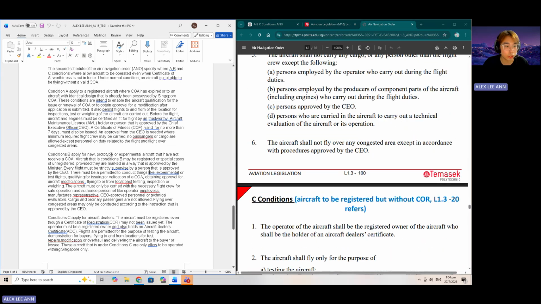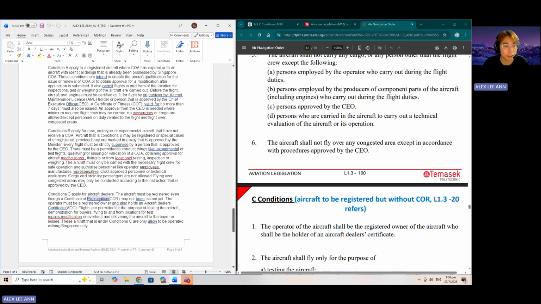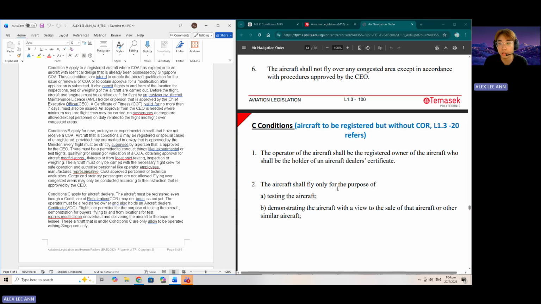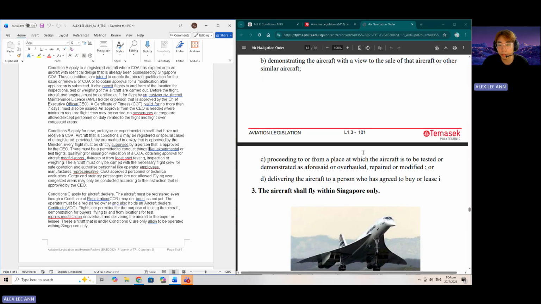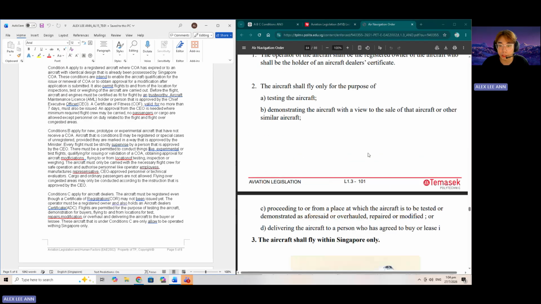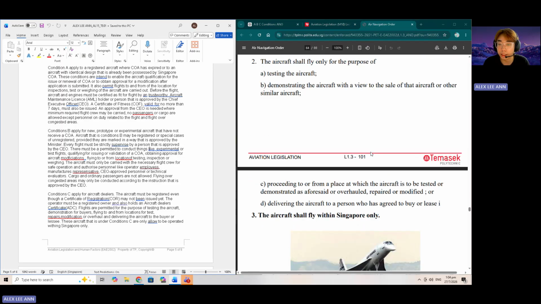Then we go to condition C, which applies to aircraft dealers. The operation of the aircraft shall be by the registered owner of the aircraft, who shall be the holder of an aircraft dealer certificate. So you must be a dealer to meet this condition C. Then it gives me a reason for what condition C does.